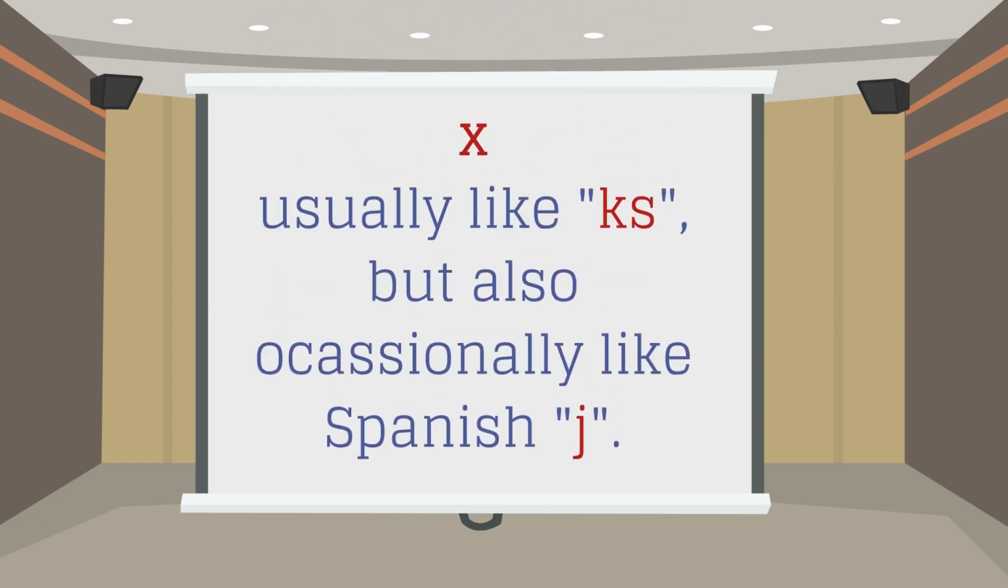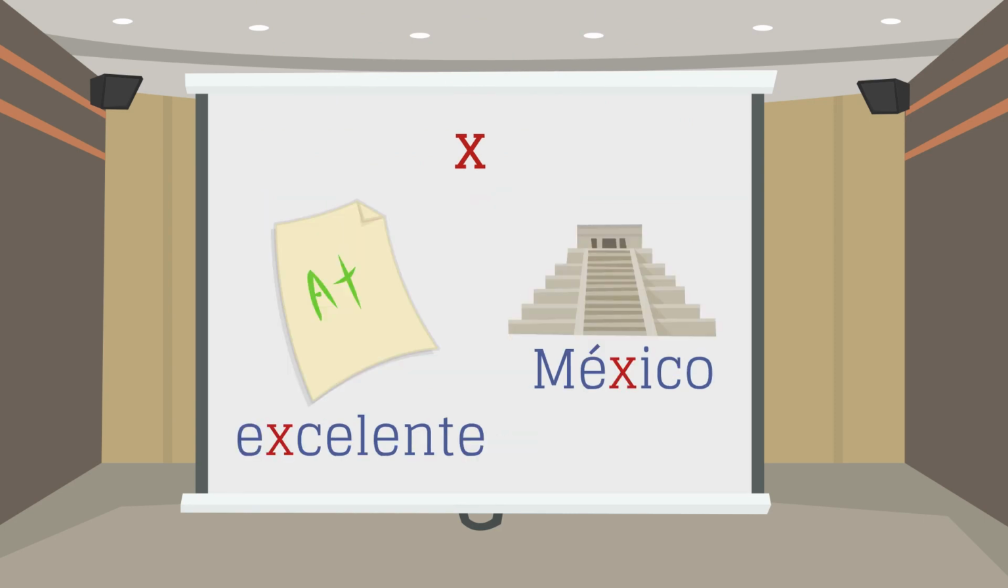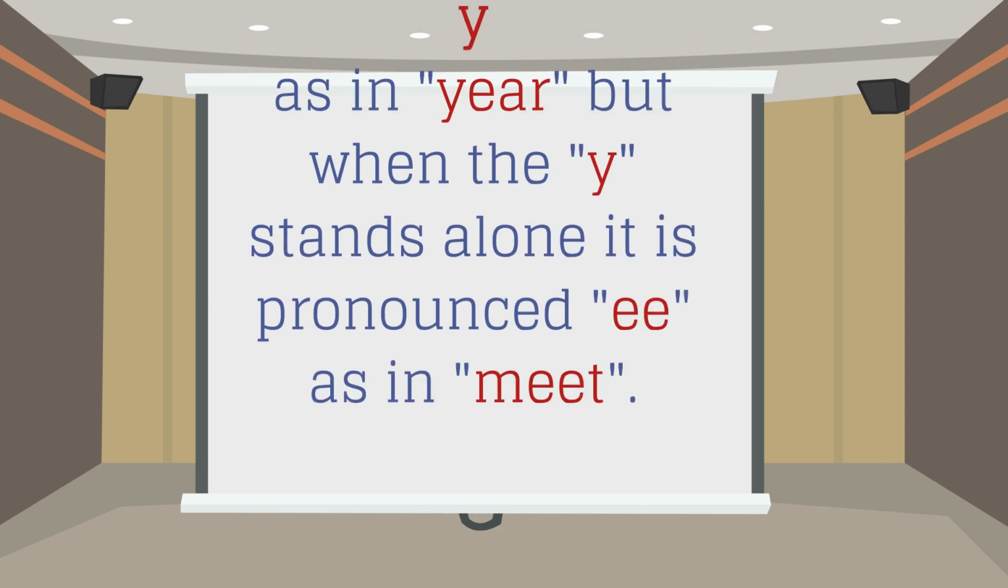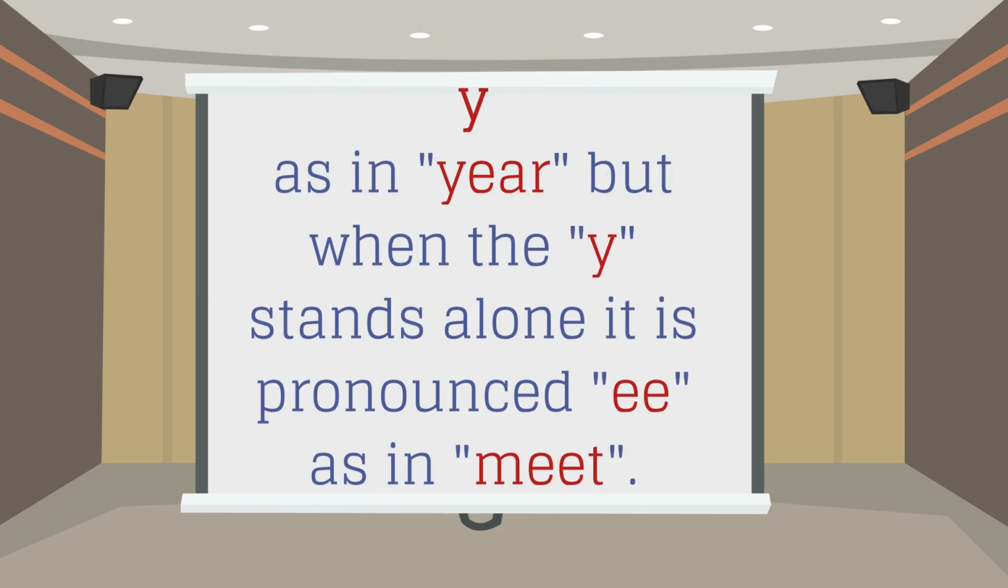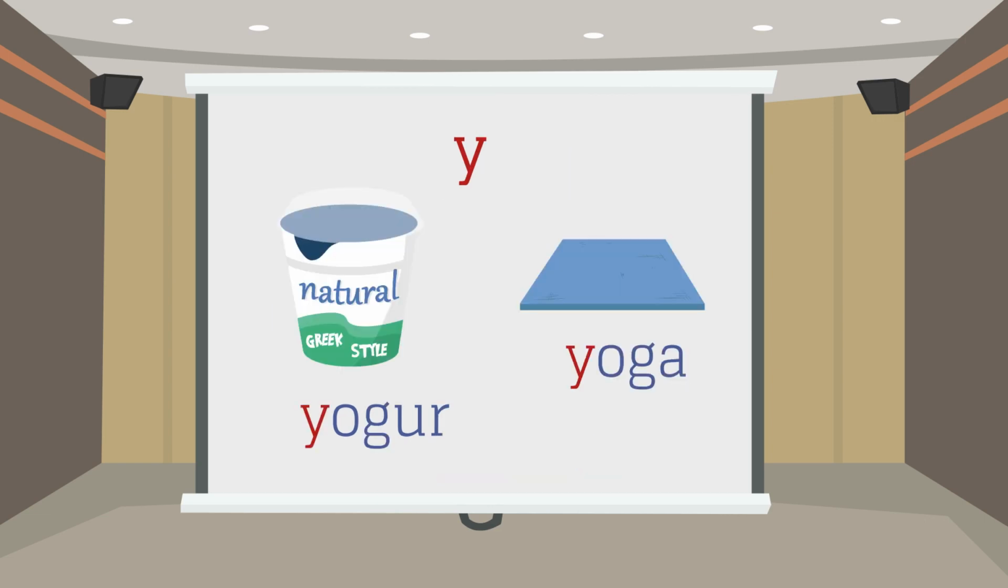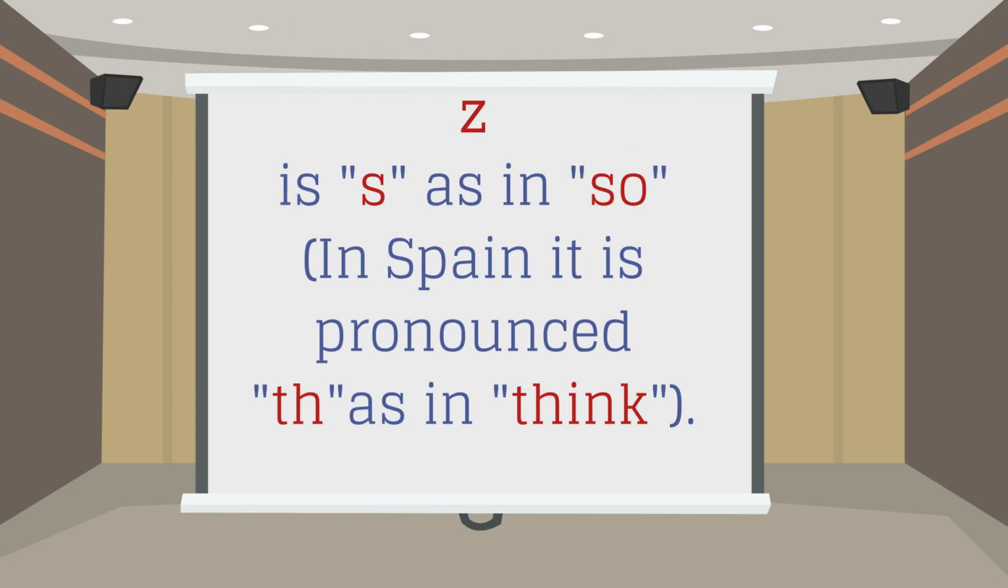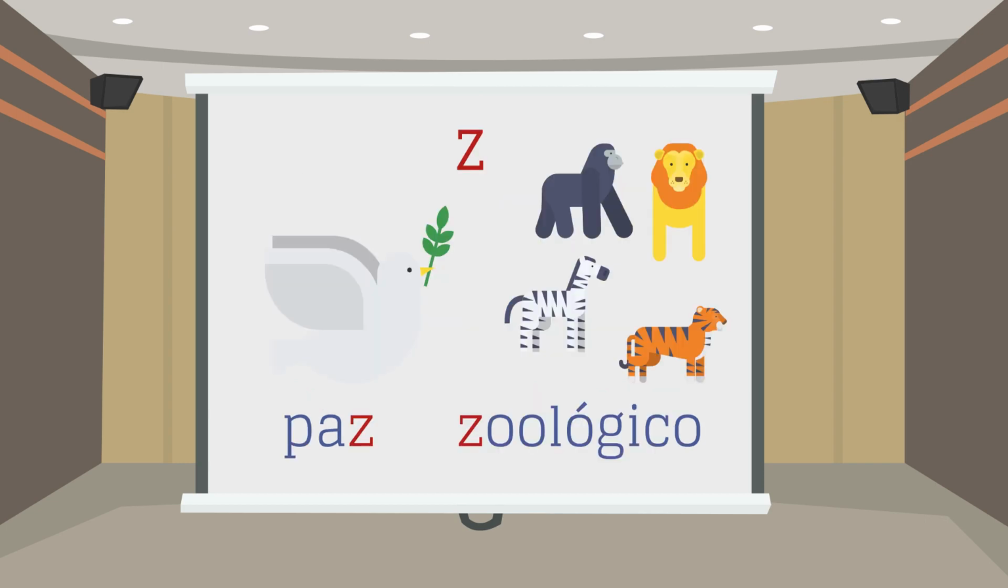X, usually like X, but also occasionally like Spanish J. Excelente, México. Y, as in year, but when the Y stands alone, it is pronounced E, as in meat. Yogur, yoga. Z is pronounced as S, and in Spain it's pronounced th, as in think. Paz, zoológico.